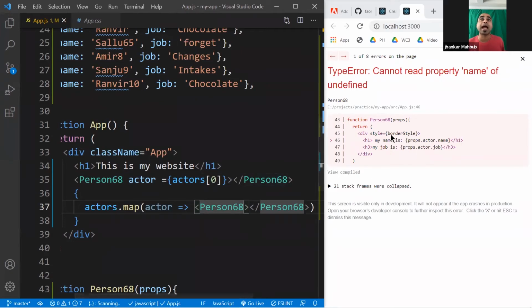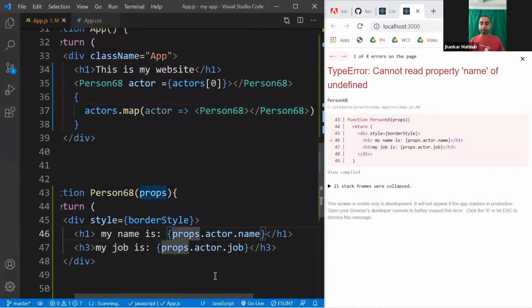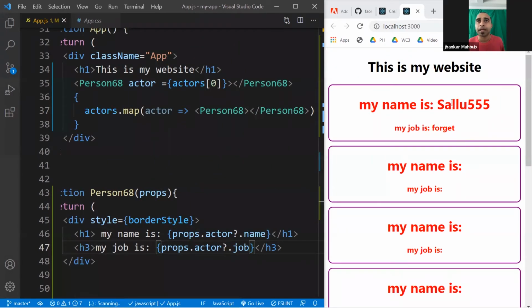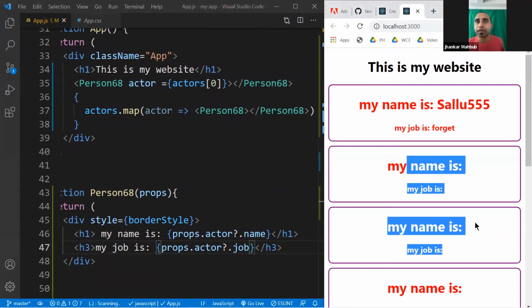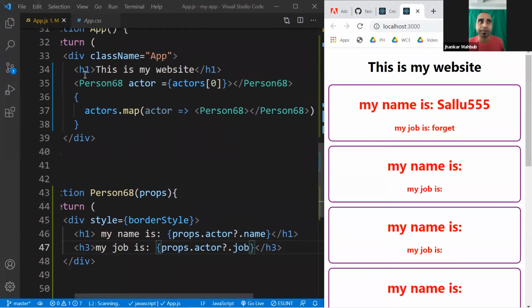It is saying, hey, I cannot read property name of undefined because you didn't pass any props. This is expecting some kind of props. You can solve it in multiple ways. One easier way is to put a question mark there. Maybe you can put a question mark here, and a question mark there, and this becomes optional. But you see, this is created, not dynamic yet, but at least it created 8 components. And the first one, you see the data because of this. You can get rid of this, or we will get rid of it in a minute. But you see, for every actor, it actually created 1, but it doesn't get the data.